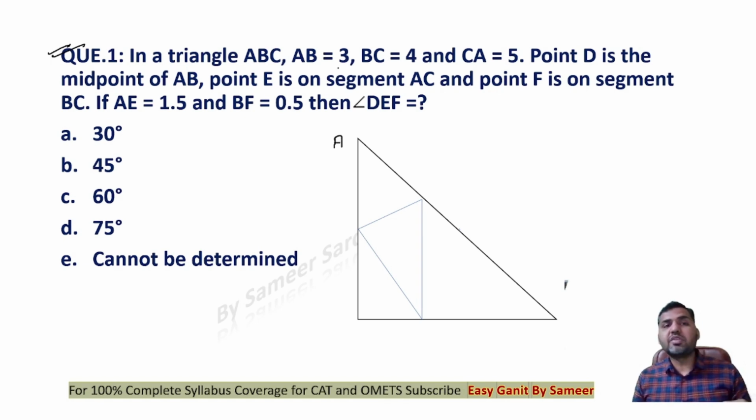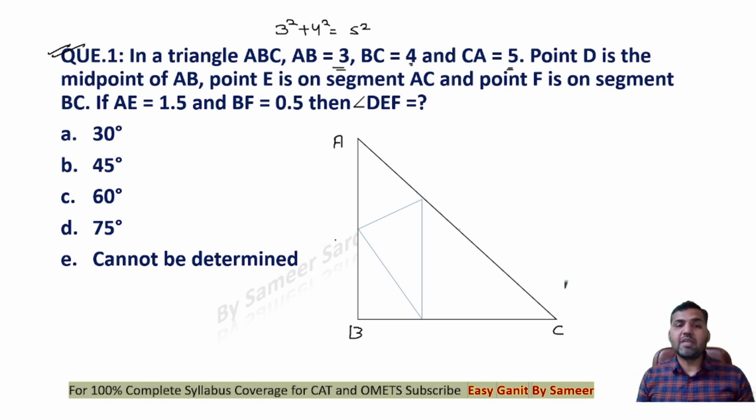In a triangle ABC, AB is given as 3 centimeter, BC is 4, AC is 5. The moment you see that 3, 4, 5 are the sides of the triangle, you can see that 3 square plus 4 square is equal to 5 square. That means it's a right angle triangle. Point D is a midpoint of AB. AB is 3 centimeter, so can I say this length will be 1.5? This length will be 1.5, right?